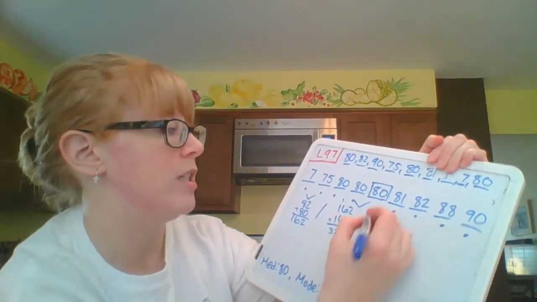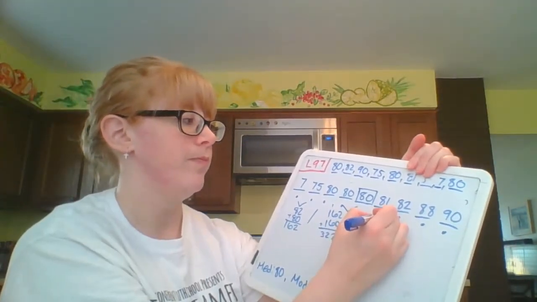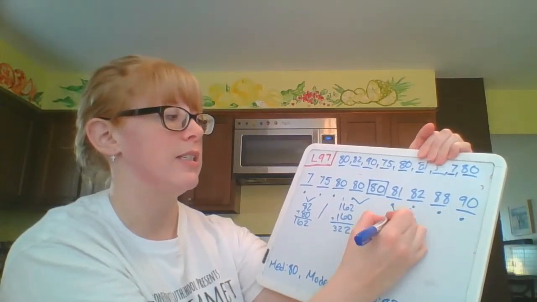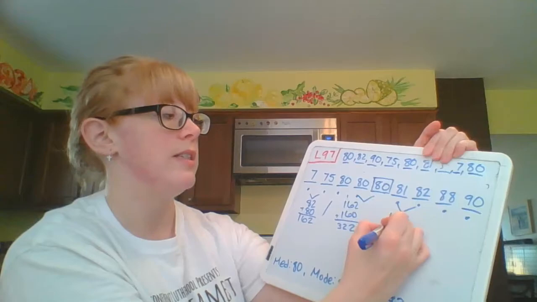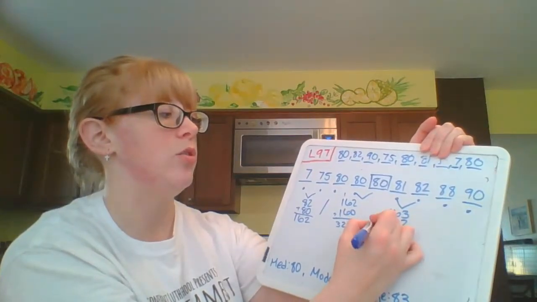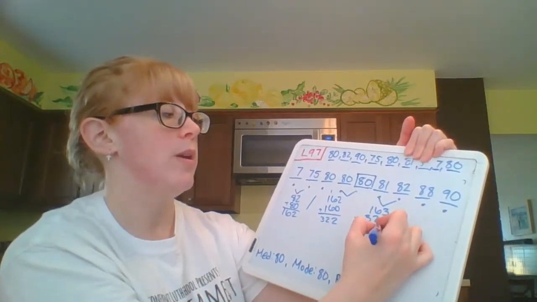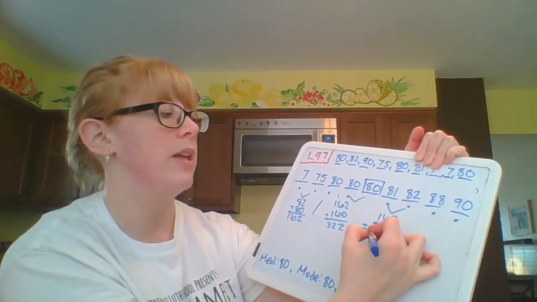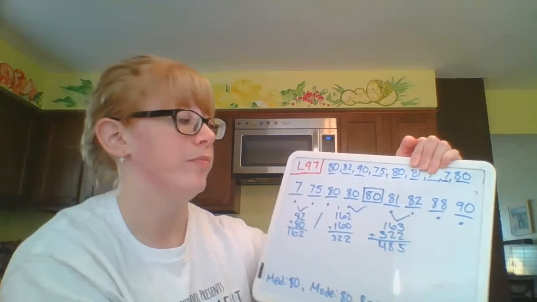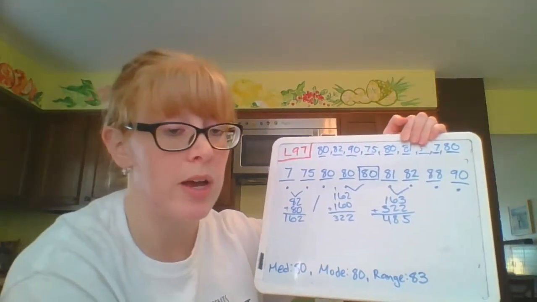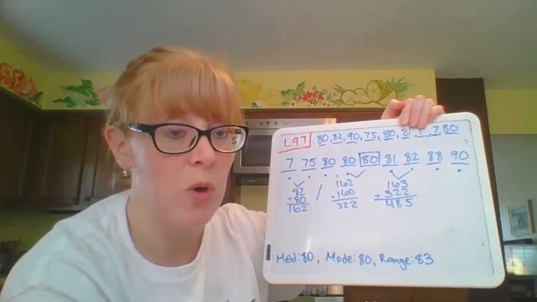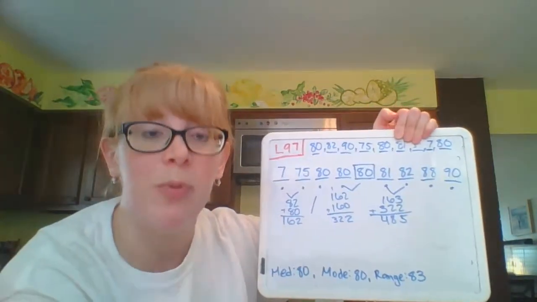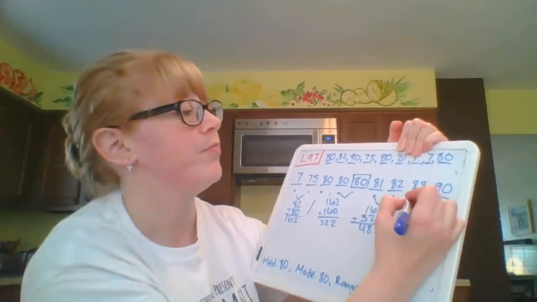So I've got 322 here. 81 plus 81 is going to be 163. So I'm going to do 163 plus 322. 3 plus 2 is 5. 6 plus 2 is 8. 1 plus 3 is 4. This will be very easy once you're old enough to be using calculators, but you have to learn the hard way first before you can use the cheat codes.